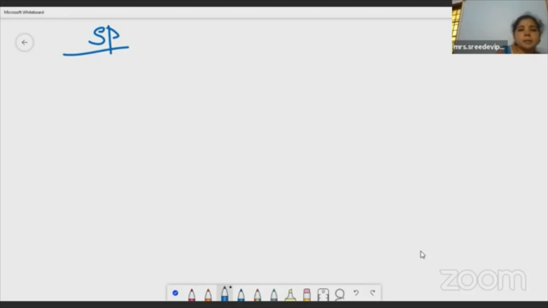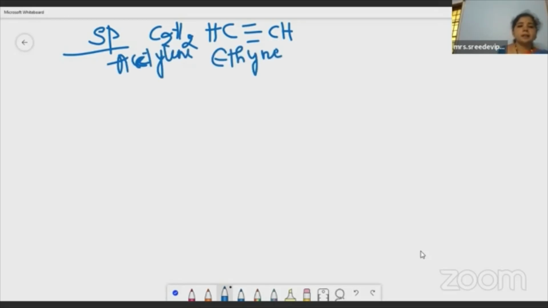Now I'm taking the example of another organic compound. Acetylene is the common name and ethyne is the IUPAC name. See, why ethyne? Eth, 2 carbons and a triple bond, so, yne. Ethyne is the IUPAC name and acetylene is the common name. We used to hear about the oxyacetylene flame, the oxyacetylene torch, right? This is acetylene.